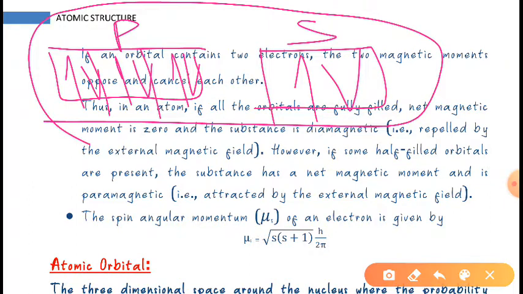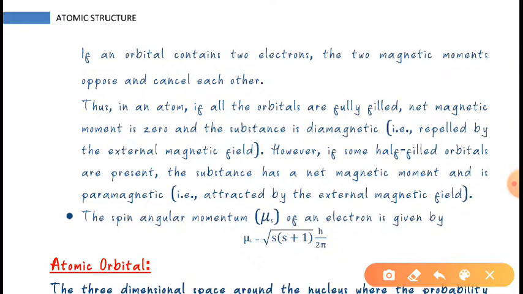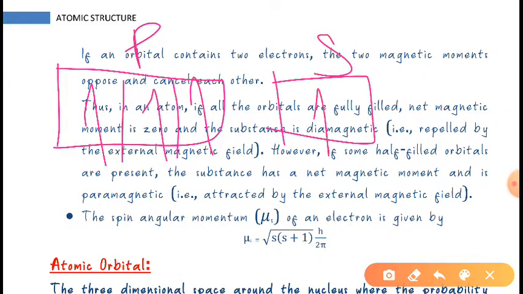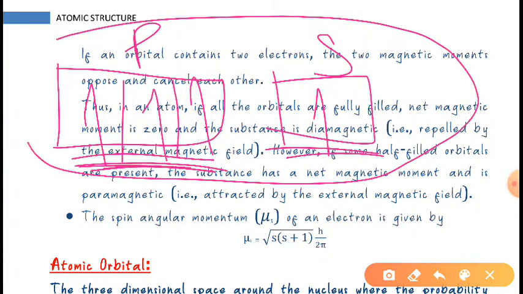And if the orbitals are half filled like this, suppose this is a p orbital filled like this, and this is an s orbital filled like this, half filled as you can see, in place of 6 electrons only 3 are there, in place of 2 electrons only 1 is there, then there will be some net magnetic moment, and the substance will behave like a paramagnetic. This one you will learn in class